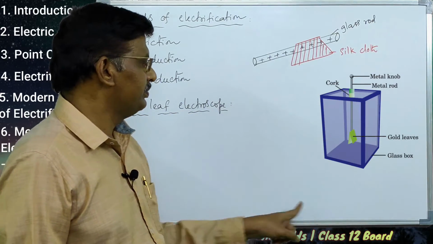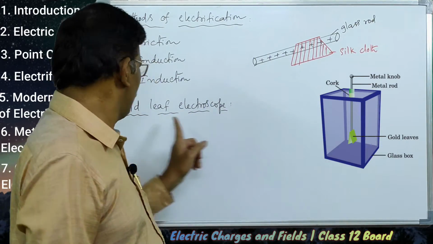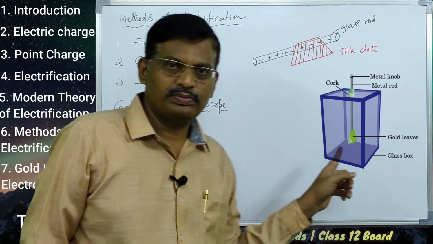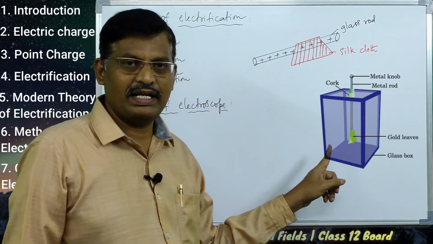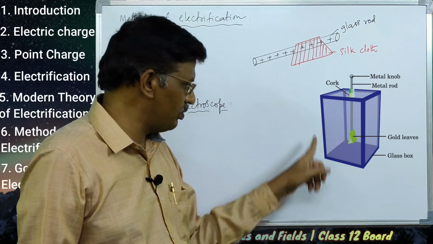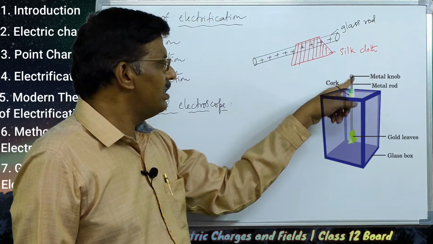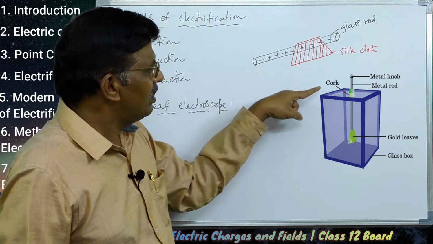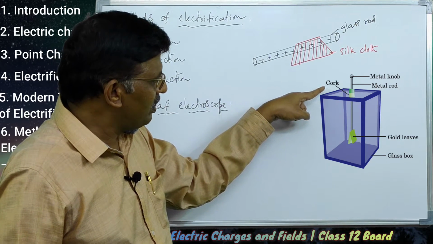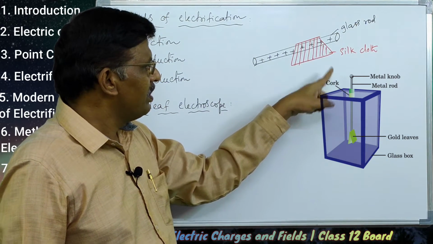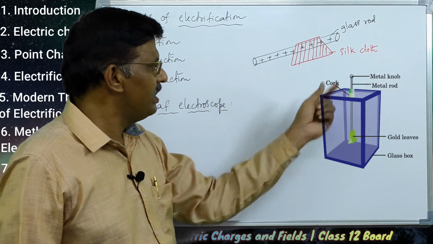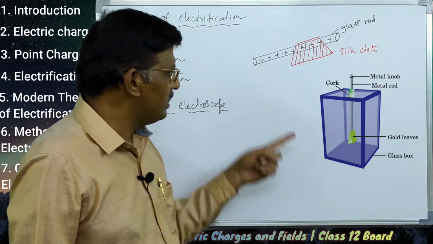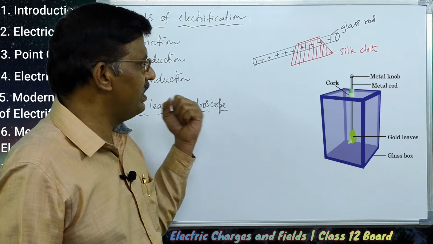In this diagram, the gold leaf electroscope has a rectangular transparent glass box, and through the opening at the upper end, a metal rod is inserted. A rubber cork is also fitted in the diagram.